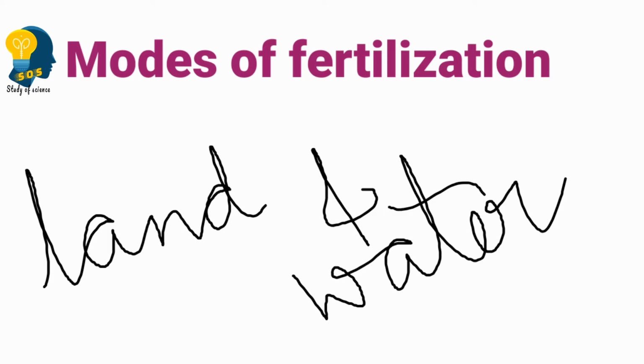So fertilization is mainly classified into two categories. What were the two categories which I told? The first category is internal fertilization, whereas the second category is external fertilization. I will explain both in detail.